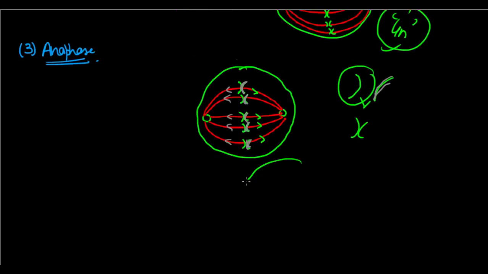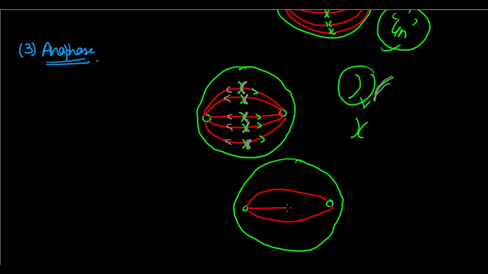And by the end of anaphase, we see that this is what the case is. These are the two centrioles, right? And they're releasing their webs of doom for the chromosomes, the webs which are here to separate the two sisters. I call them sisters, and they are actually called sister chromosomes or sister chromatids. So this is one chromatid, this is another chromatid, and these two are called the sister chromatids.